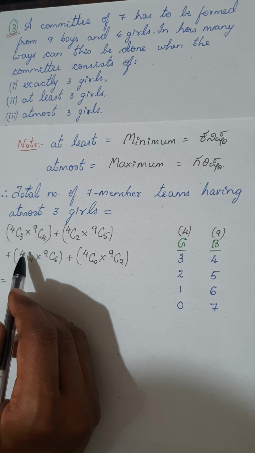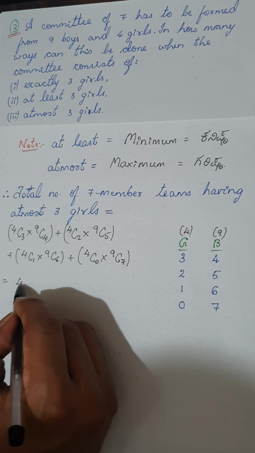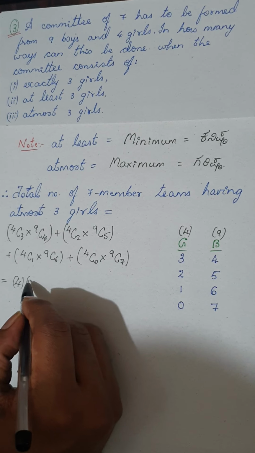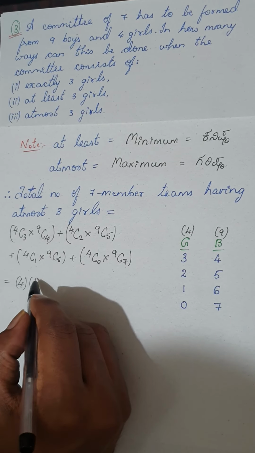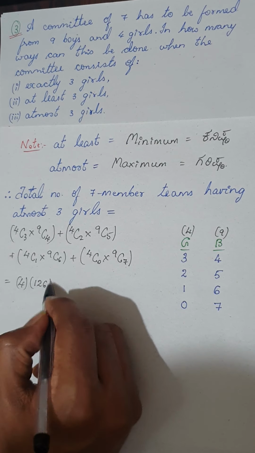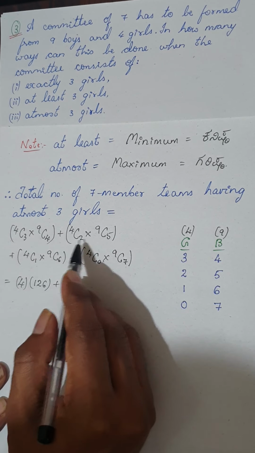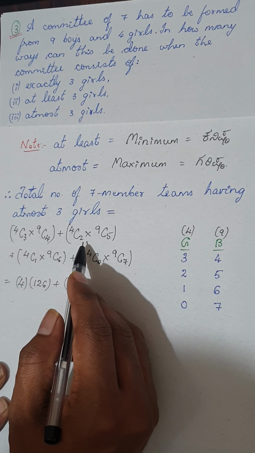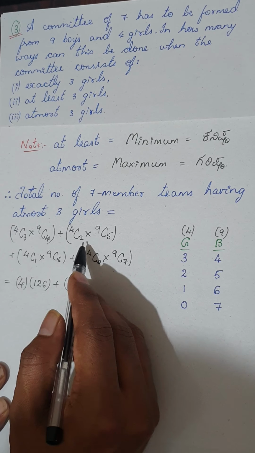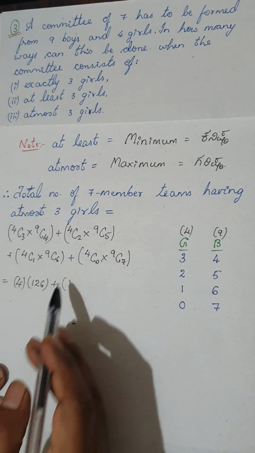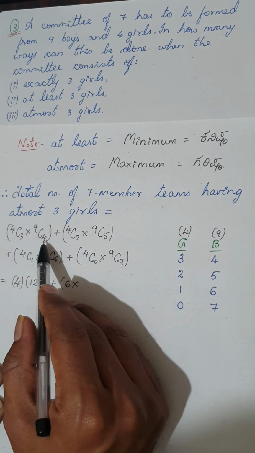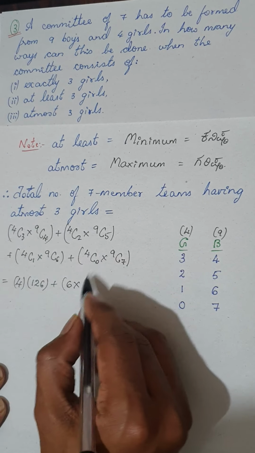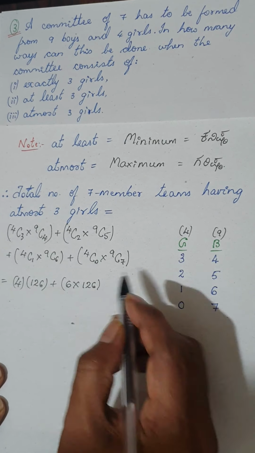4C3 value is nothing but 4C1, so it is 4 into 9C4, whose value is 126, which we have already calculated before, plus 4C2 value. If you want, you can calculate it by yourself. That would be nothing but 6. So 4C2 is 6 into 9C5. 9C5 and 9C4 both are the same, so that will be 126.